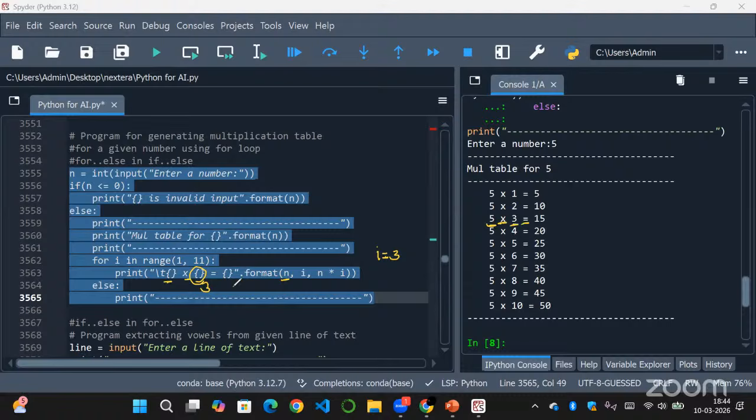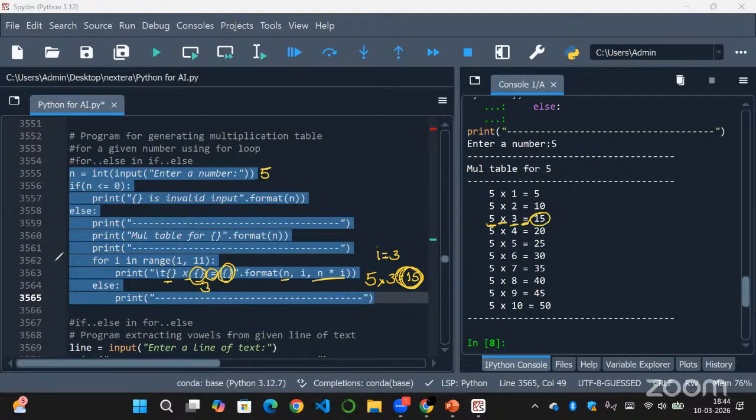So that is equal to, this is the string values, right? So this will be equal to the curly braces n into I. So n is 5, so our input is 5, right? So 5 into 3, that is 15. So this output of n into I will be given in the third curly braces, that is 15. So 5 into 3, 15 will be done.